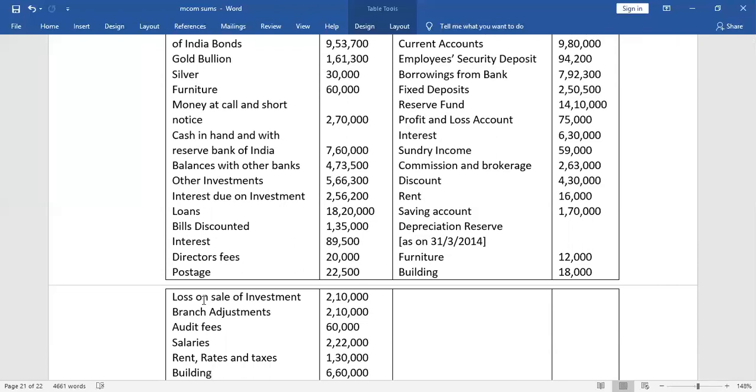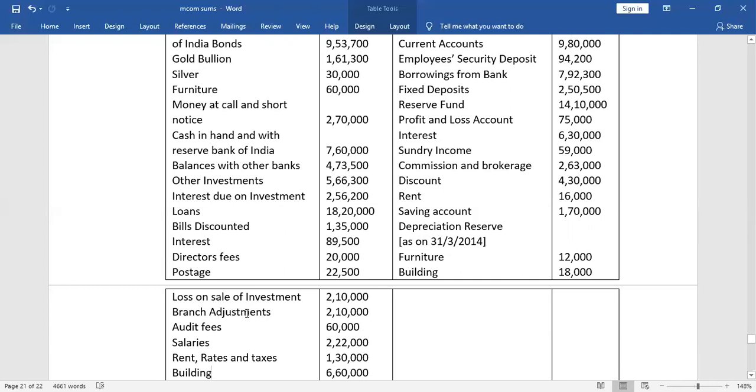Everything is adjusted against the profits, against the income. So this will come under other income in the bracket, because it's a negative item, it's loss. Then we have branch adjustment, because this is in the debit side, this will come under other assets.